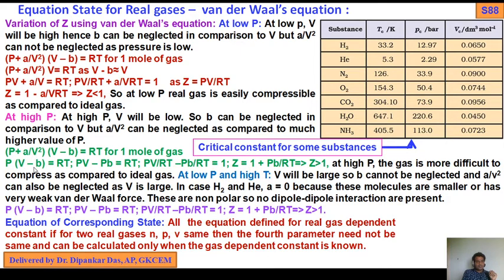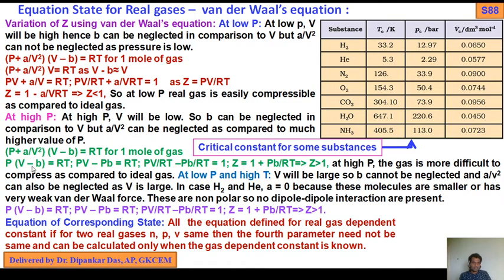Now P(V − b) = RT, because P + a/V² is almost equal to P. So PV − Pb = RT, so PV/RT − Pb/RT = 1.